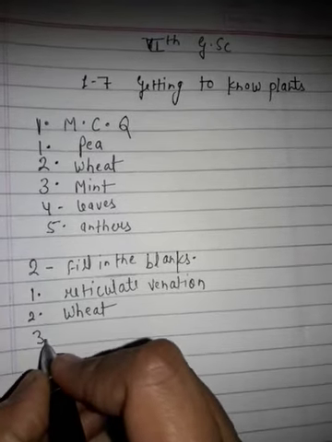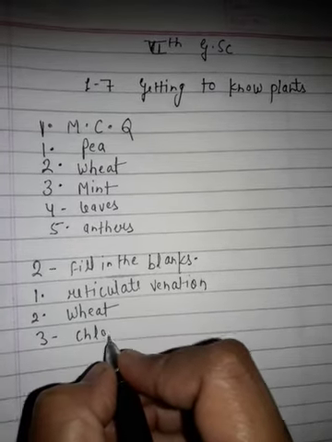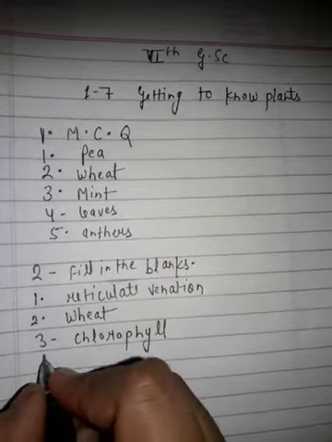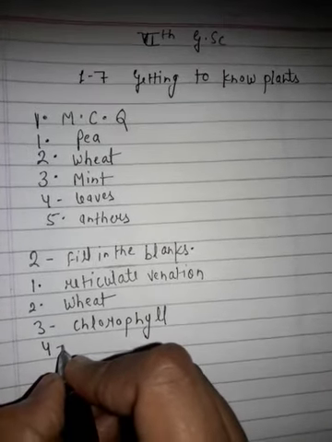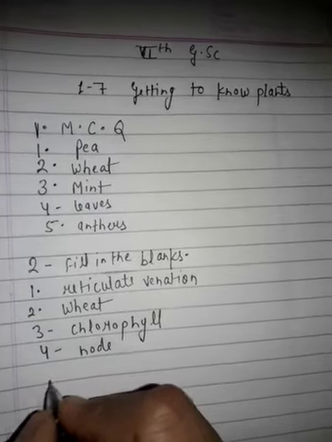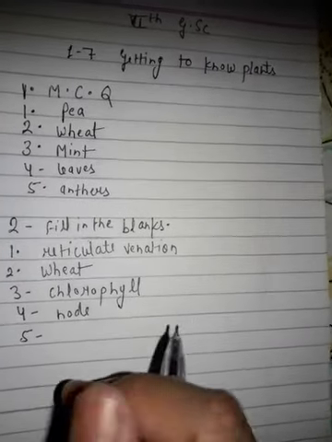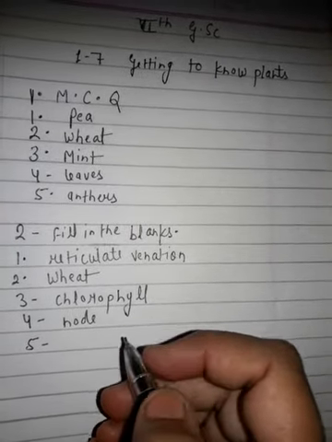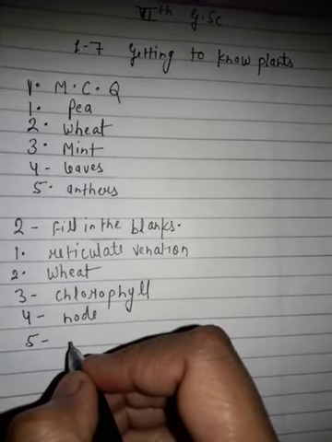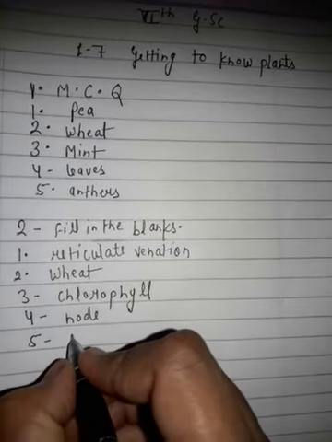Third one, leaves are green as they contain chlorophyll. Fourth one, in the shoot system, leaves arise from node on the stem. Fifth, plants synthesize food by the process of photosynthesis.